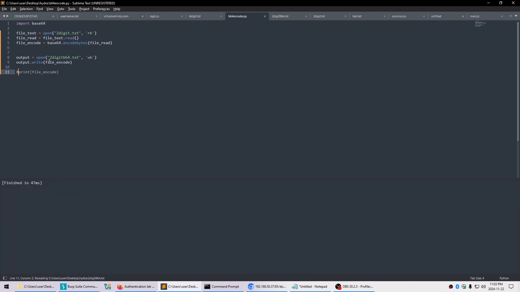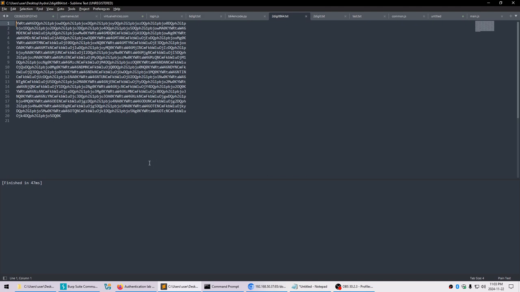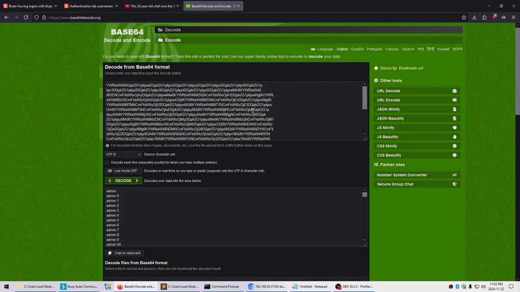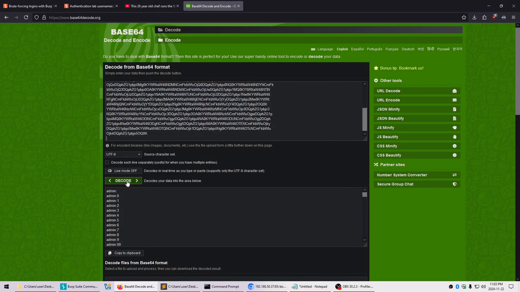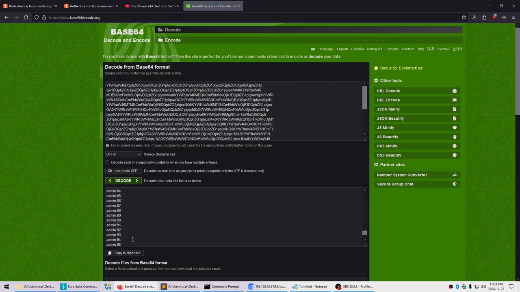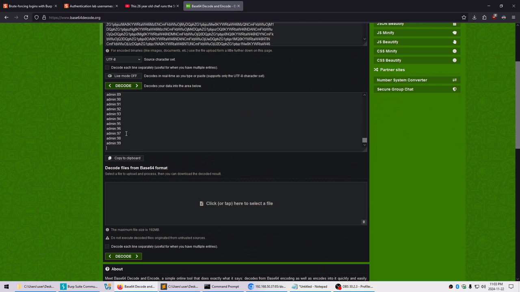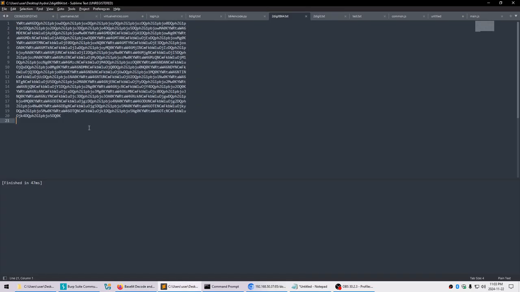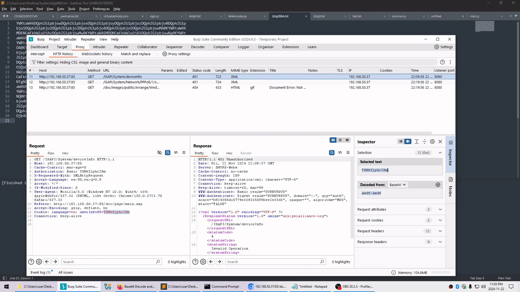And okay, so I'm going to go and reopen my 2digits.txt. Let's see here. Yeah, and it looks like this. Okay, I don't know. So if I take this, I'm going to go back and make sure here. Decode. Okay. Seems to work. So now, in order to make sure that this file output is actually going to function inside of Burp Suite, I'm going to have to run a quick little test here.